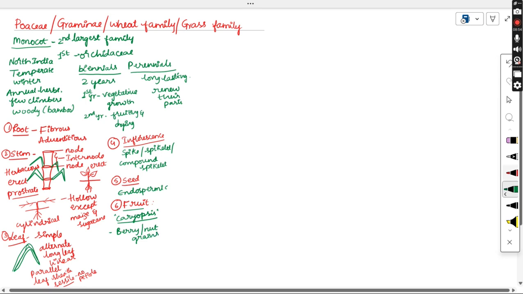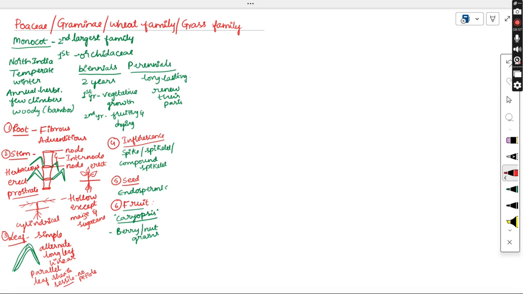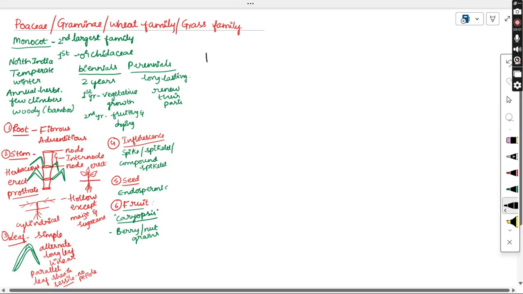So let us try to write the floral formula for it. All these plants bear bracts, so they are bracteate. They contain bracteoles, so they are bracteolate. And the flowers show zygomorphic symmetry or bilateral symmetry. We represent it with the symbol.